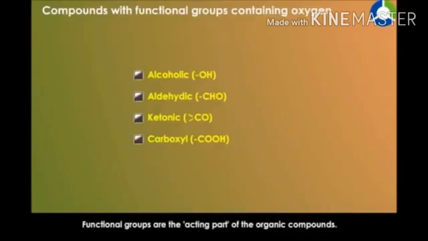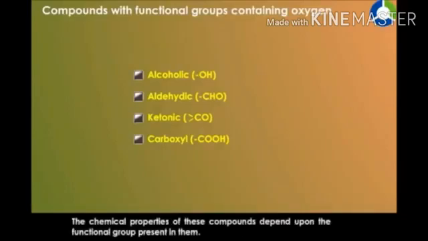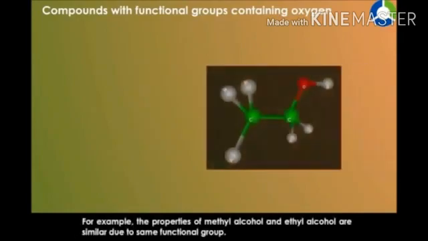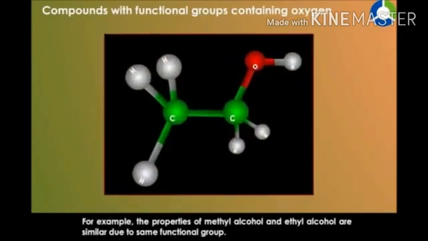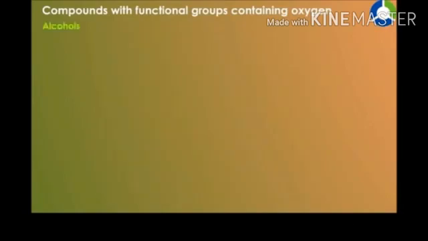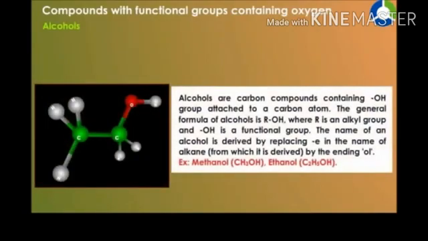Such groups attached to the carbon atoms are called functional groups. Functional groups are the acting part of the organic compounds. The chemical properties of these compounds depend upon the functional groups present in them. For example, the properties of methyl alcohol and ethyl alcohol are similar due to the same functional group.